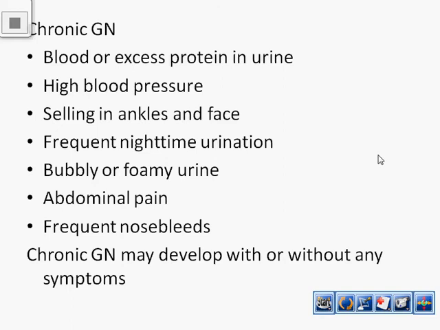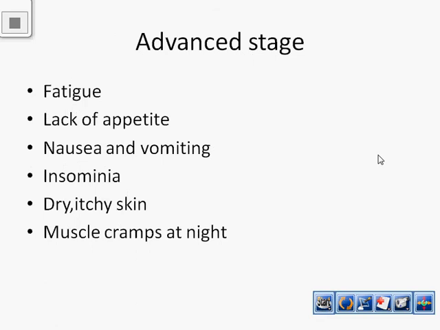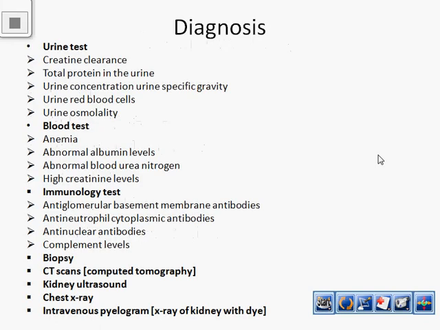Chronic glomerulonephritis may develop with or without any symptoms. In the advanced stage of glomerulonephritis, the symptoms may be fatigue, lack of appetite, nausea and vomiting, insomnia, that is, being without sleep, dry itching skin, and muscle cramps at night. So these are the symptoms of glomerulonephritis.